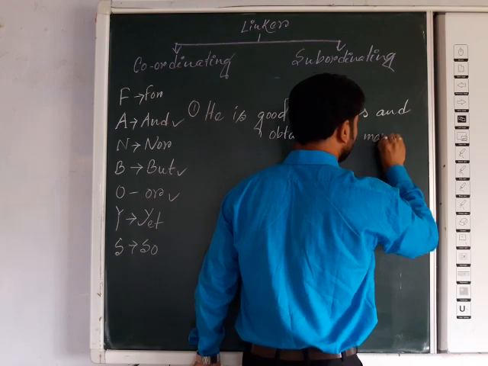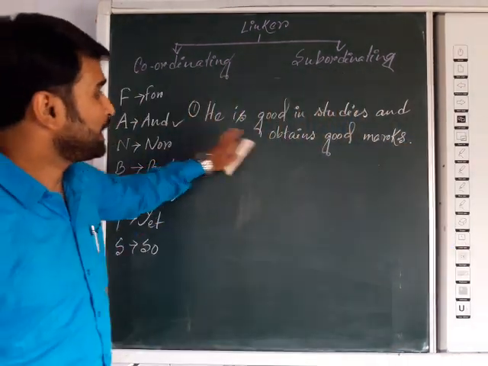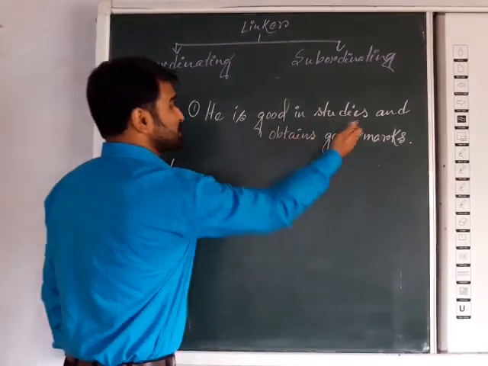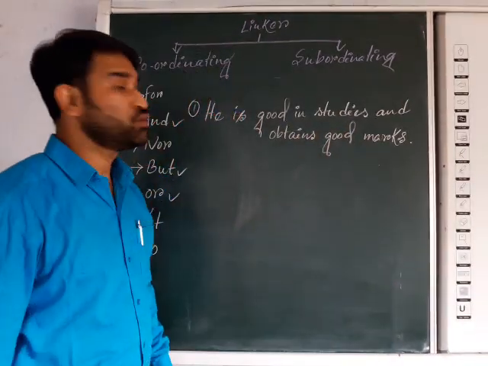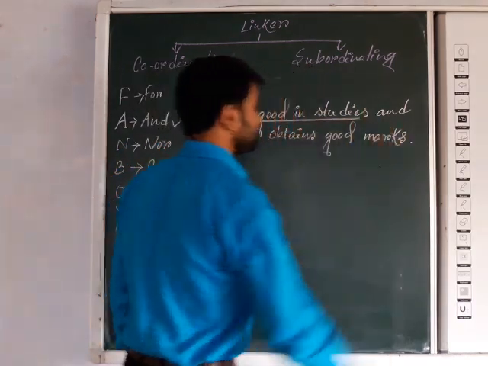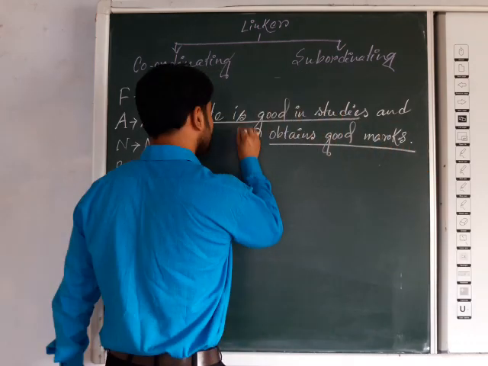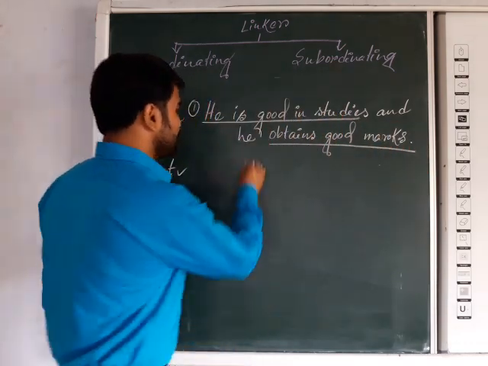Good marks. Now here you will get one part: he is good in studies and obtains good marks. Now here you will get one part: he is good in studies and he obtains good marks. Suppose he obtains good marks.